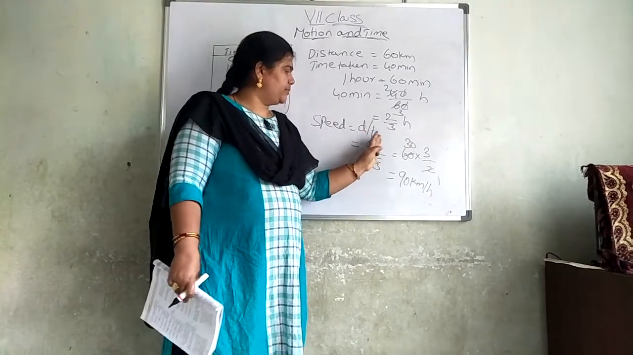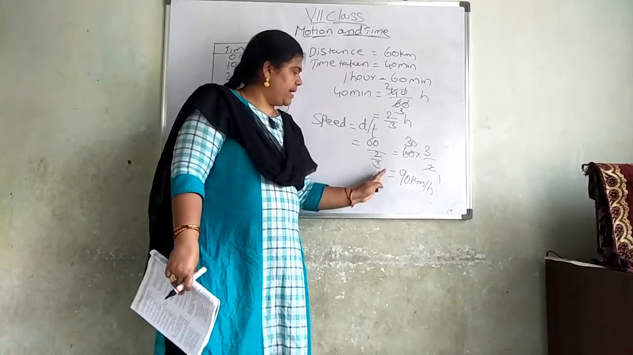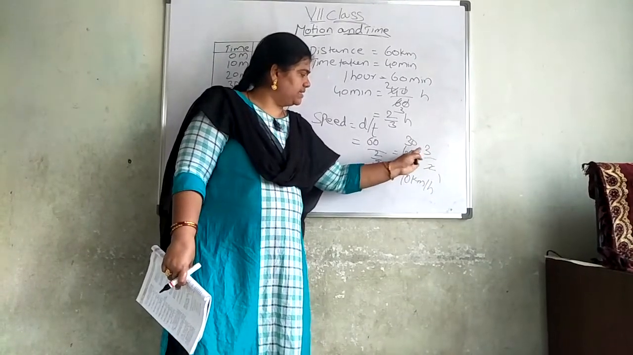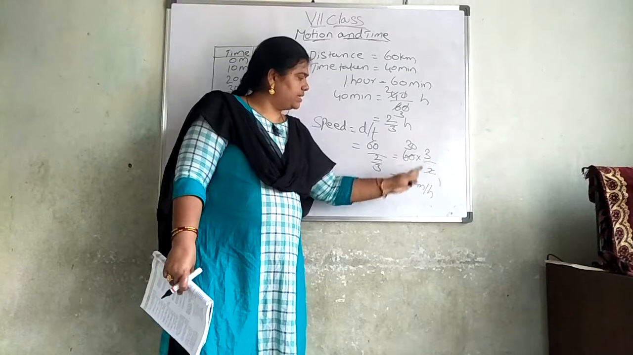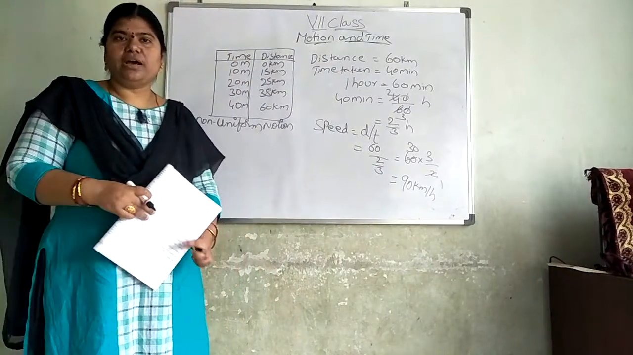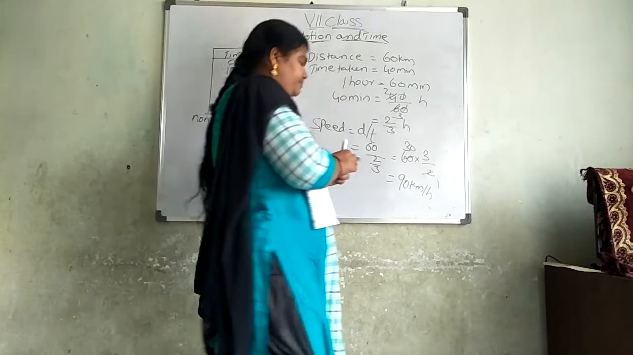Speed is equal to distance by time. That is equal to 60 by 2 by 3. This when we bring up, it becomes reciprocal. 60 into 3 by 2, 2 ones are 2, 2 30s are 60. That is equal to 90 kilometers per hour. This also you must write in your classwork. Next problem.